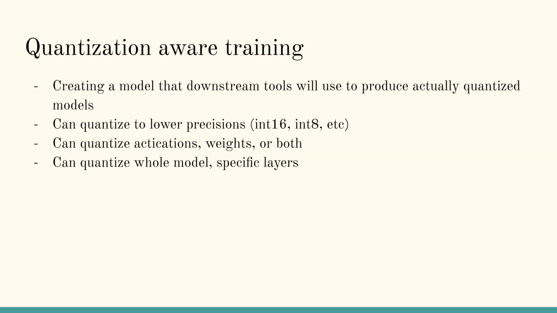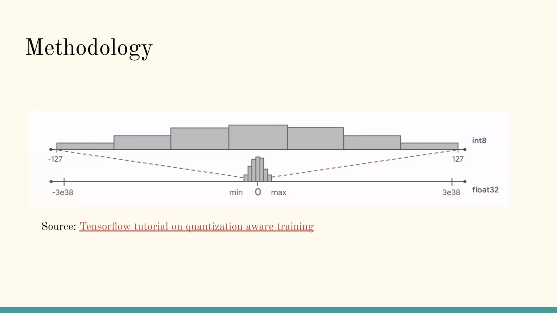Different types of quantization can be done, and we can go lower in precision. From float32 or float16, we can go down to int16, int8, and even int4, but int4 really reduces the accuracy a lot. We can quantize both activations and weights together or separately, and we can also custom quantize specific layers or the whole model. The methodology is similar to the principle of quantization.